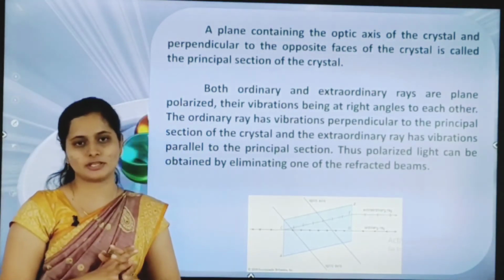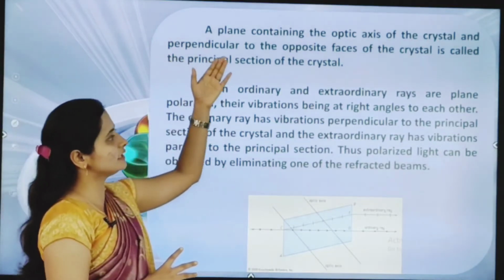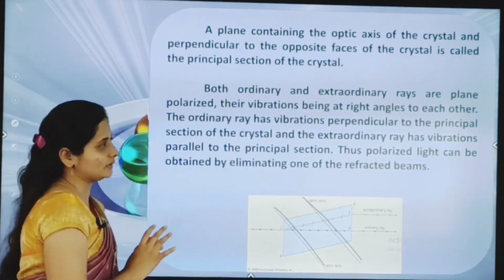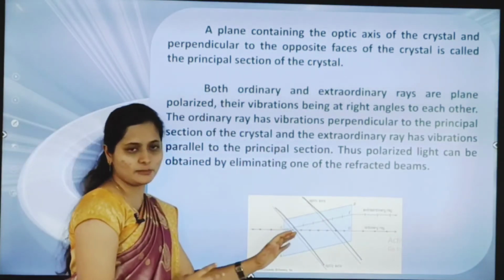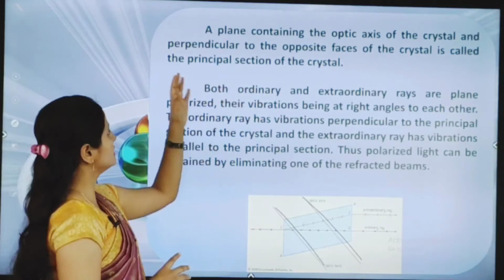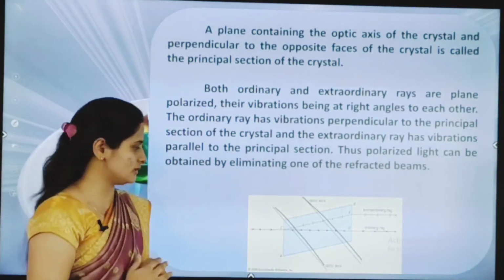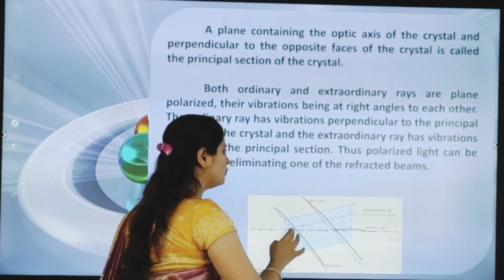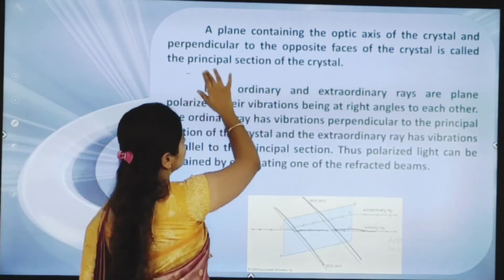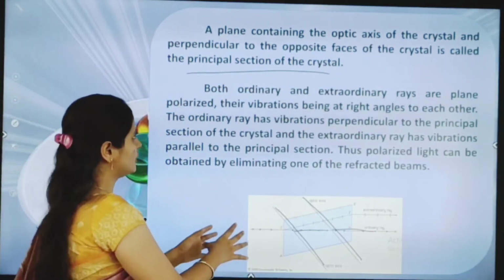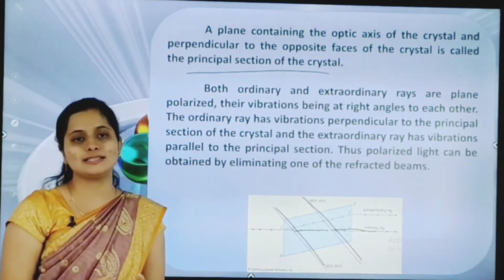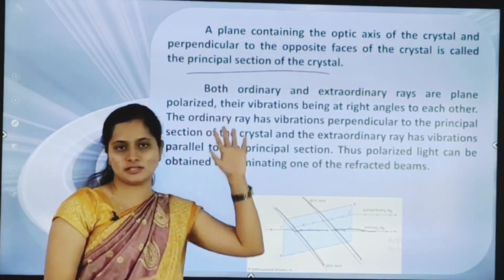Okay. Next we will see the principal section of the crystal. What is the principal section of the crystal? Again here, a plane containing the optic axis. In the diagram you are seeing the optic axis is there. A plane containing the optic axis of the crystal, and perpendicular to the opposite faces of the crystal, that we can call as a principal section of the crystal.